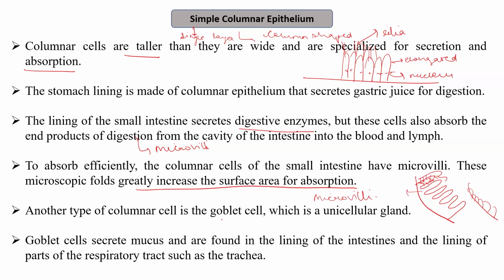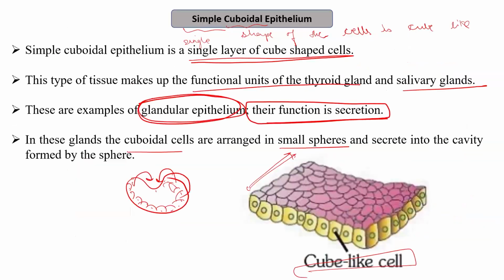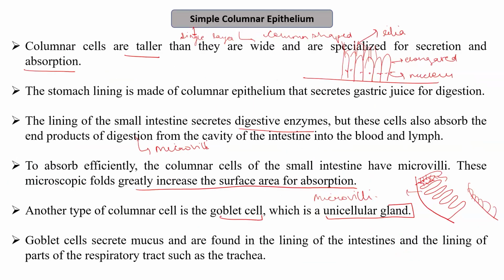Another type of columnar cell is the goblet cell, which is again a unicellular gland. So glands can be a modification of simple columnar or simple cuboidal, as I mentioned. So goblet cells secrete mucus, and they are found in the lining of the intestine and the lining of the respiratory tract, such as trachea. So in trachea and in the intestine, goblet cells are found.